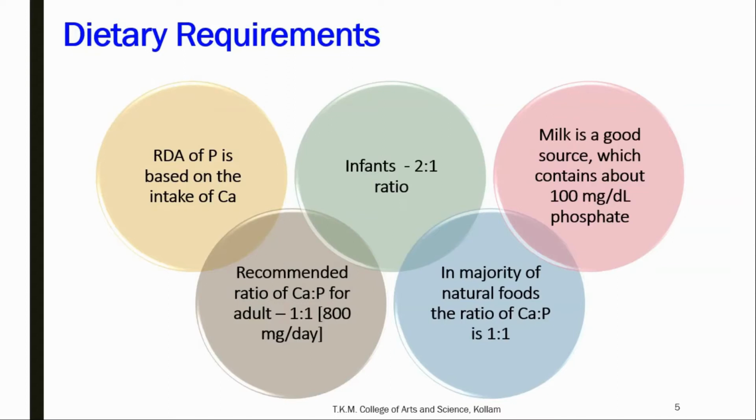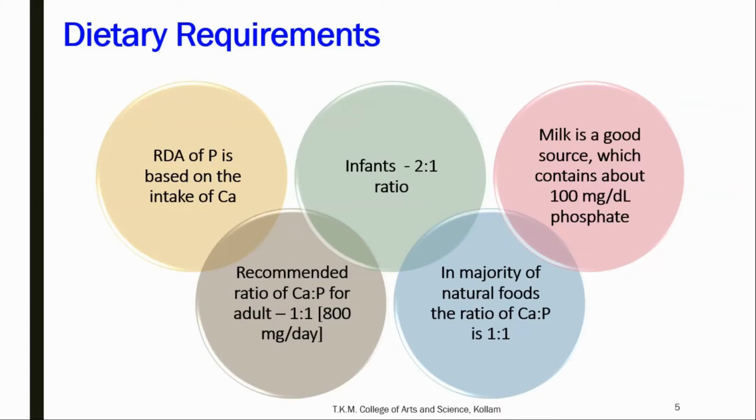The recommended dietary allowance of phosphate is based on the calcium intake. The recommended ratio of calcium to phosphate for an adult is 1:1, that is 800 milligram per day. So if you are consuming 800 milligram per day of calcium, we need to have 800 milligram of phosphate also. But in infants, the ratio is 2:1. They need more calcium than phosphate.